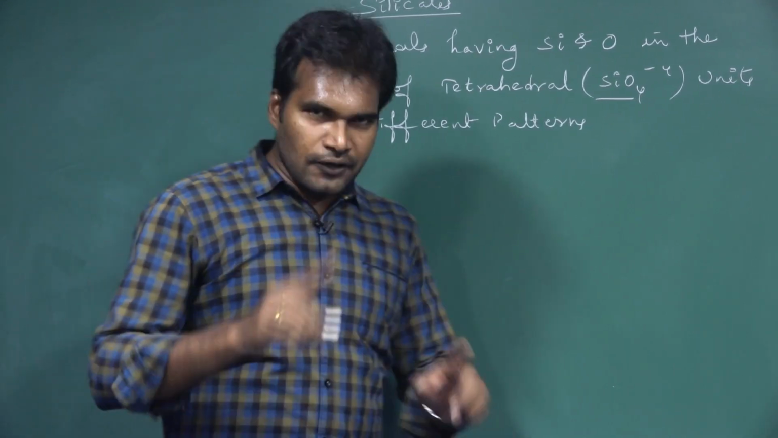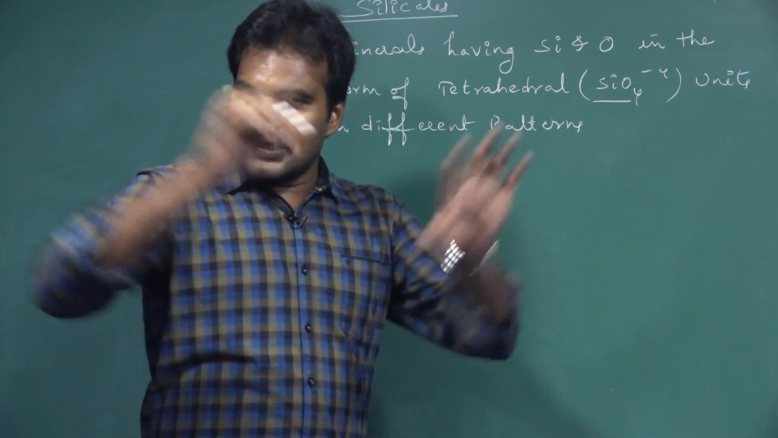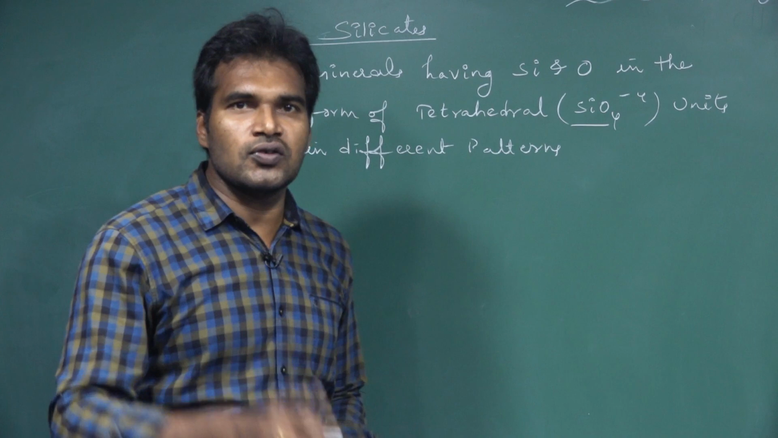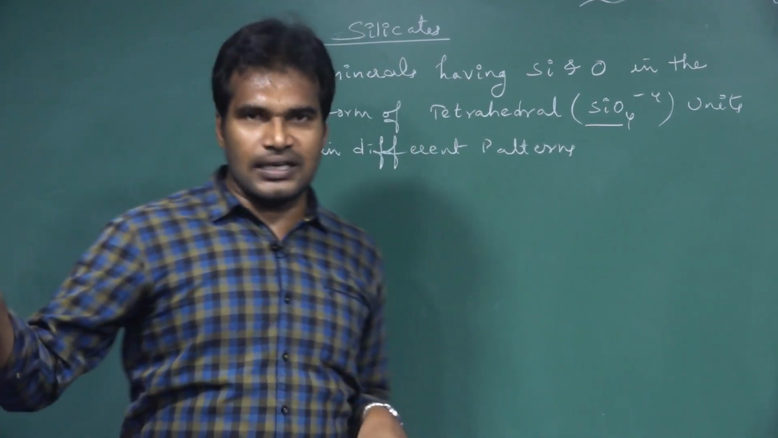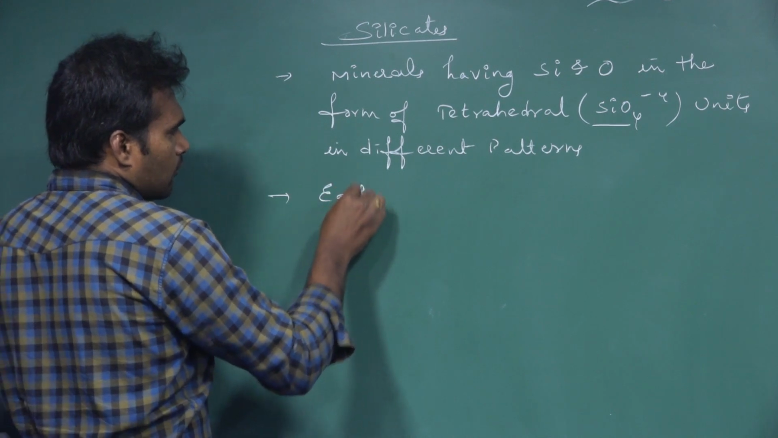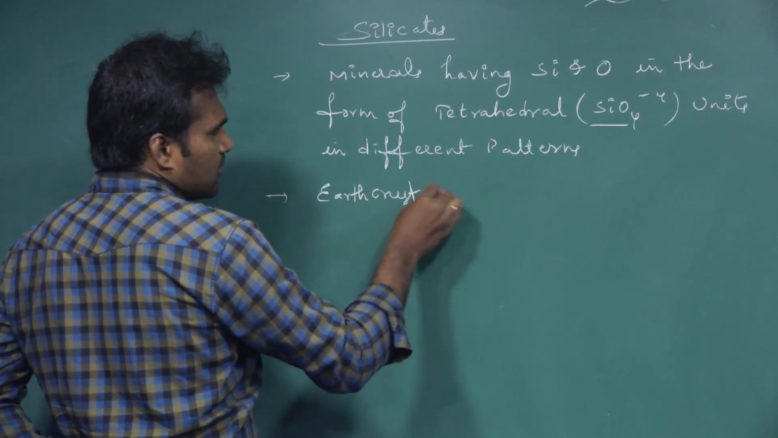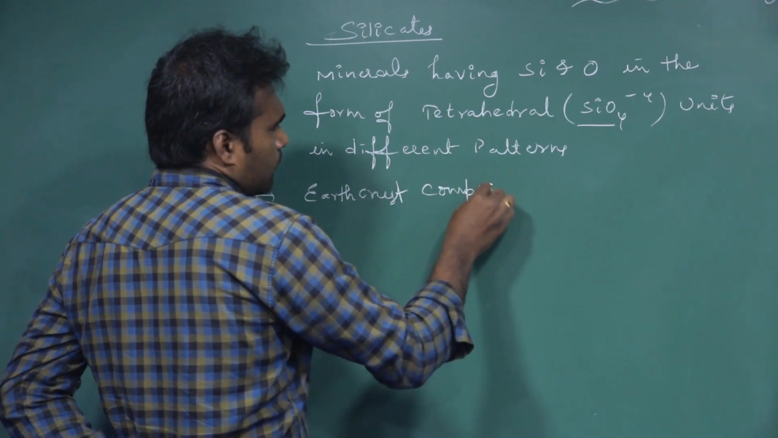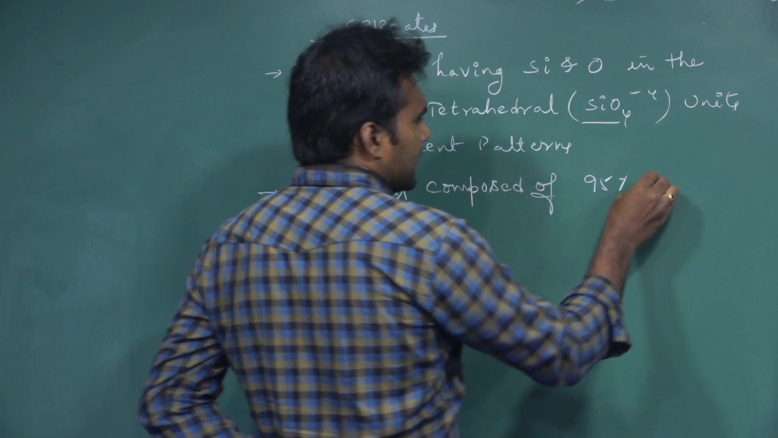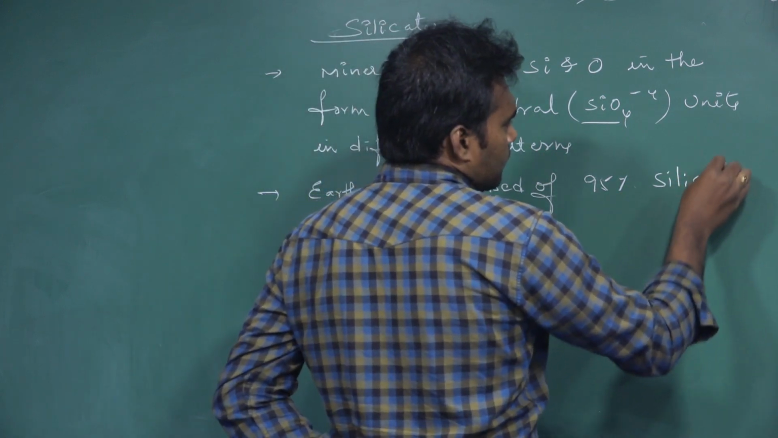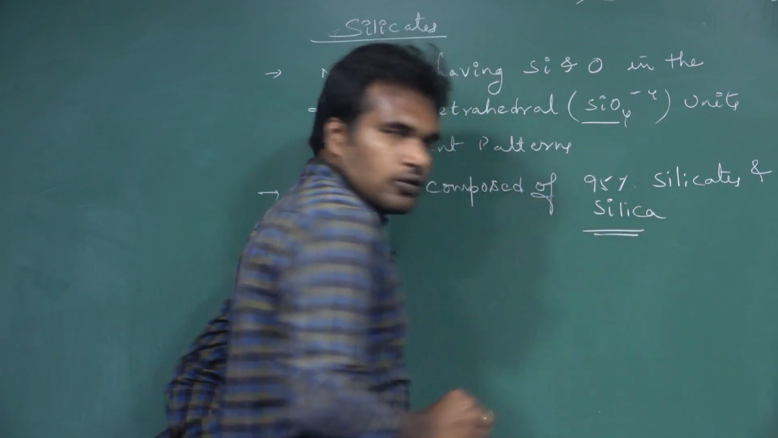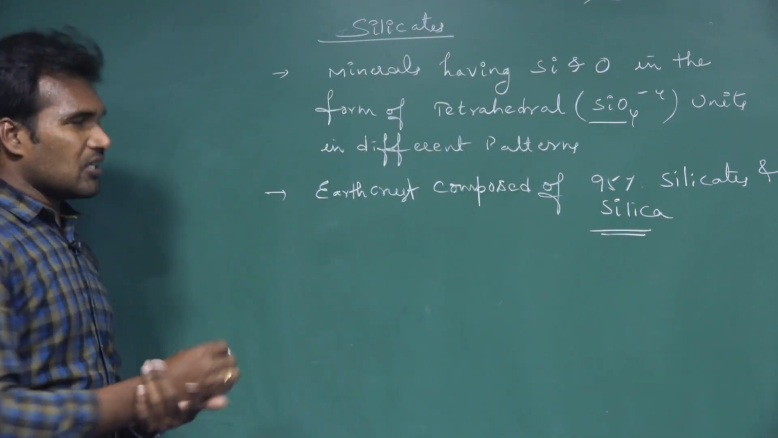Why? Because in the entire earth crust, 95% of the earth crust is composed of silicates and silica. So the earth crust is composed of 95% silicates and silica. So this is the general introduction about the silicates.